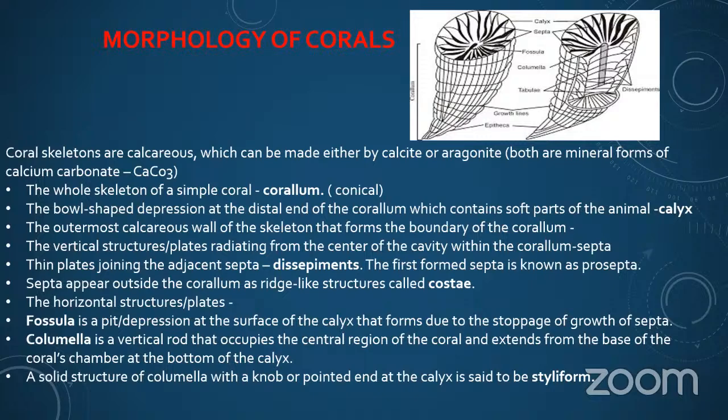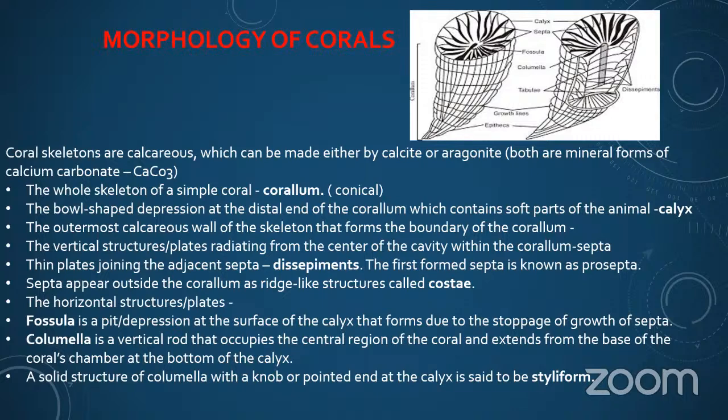The first formed septa are known as the protosepta. Septa appear outside the corallum as ridge-like structures called costae. The fossula is a pit or depression at the surface of the calyx that forms due to the stoppage of growth of septa.